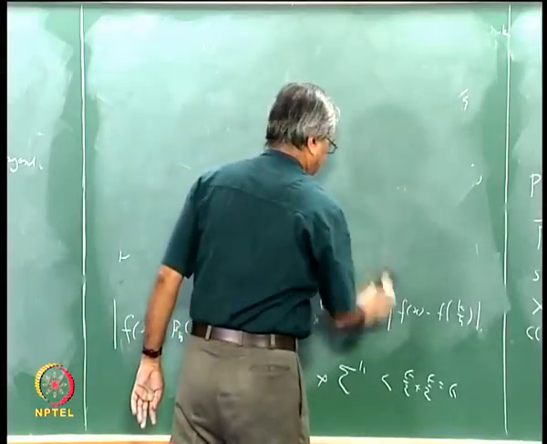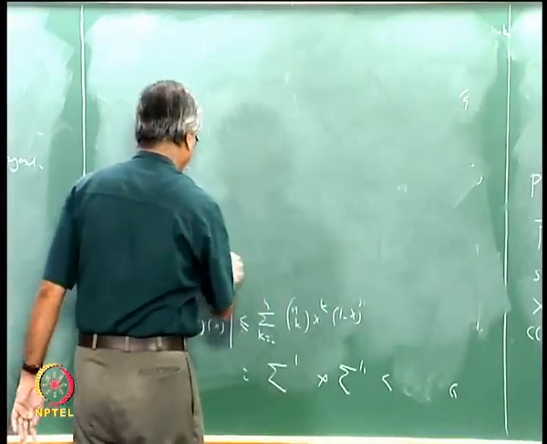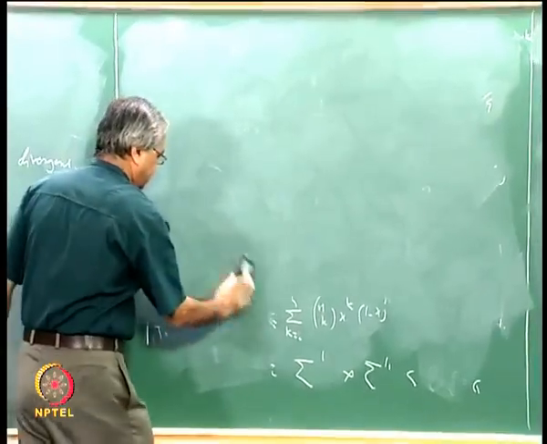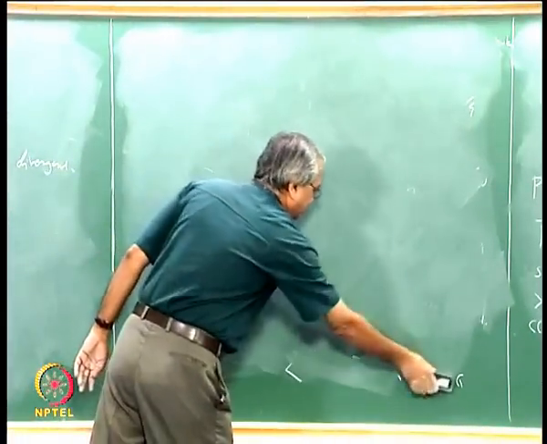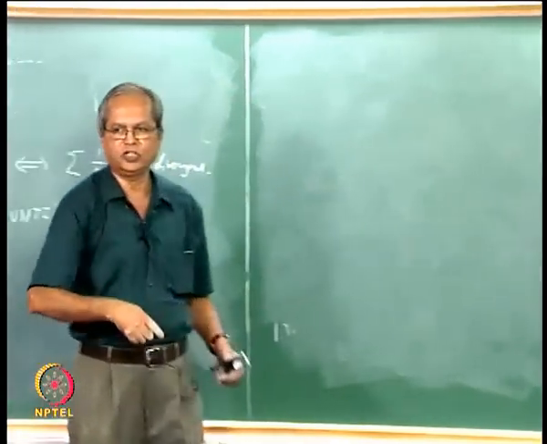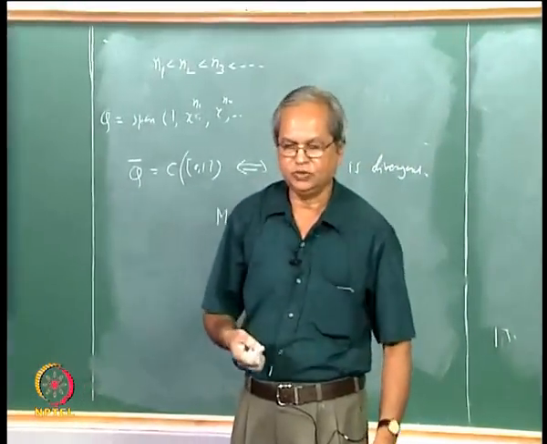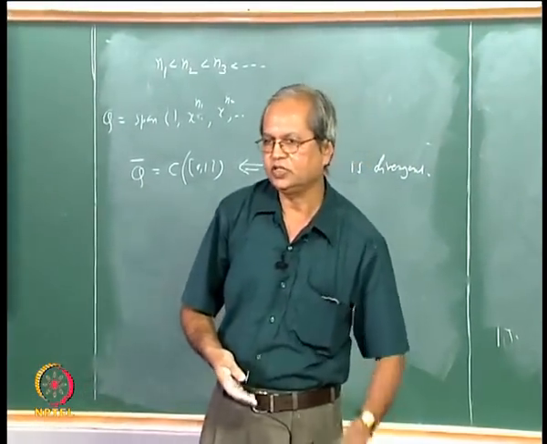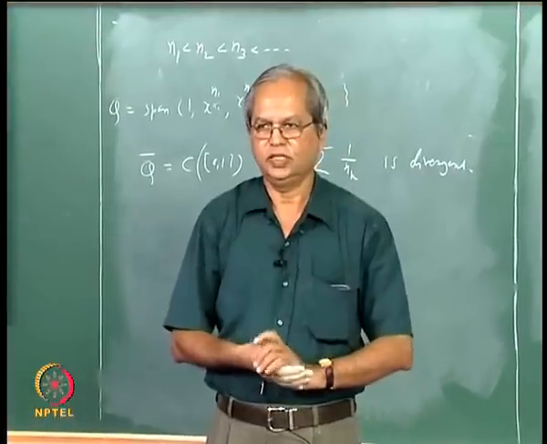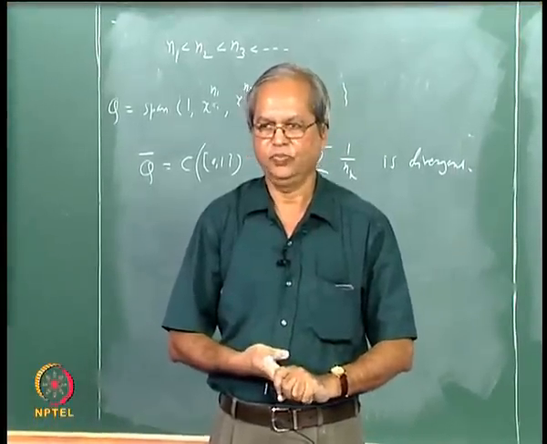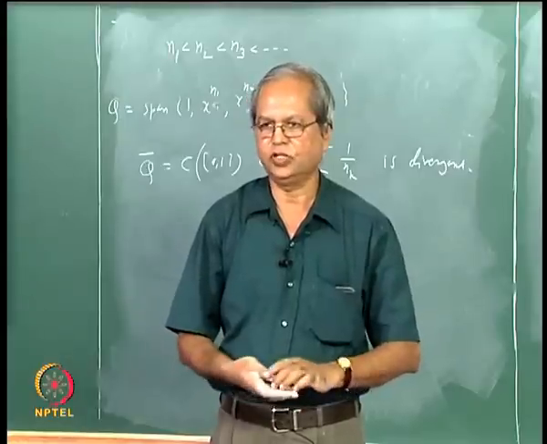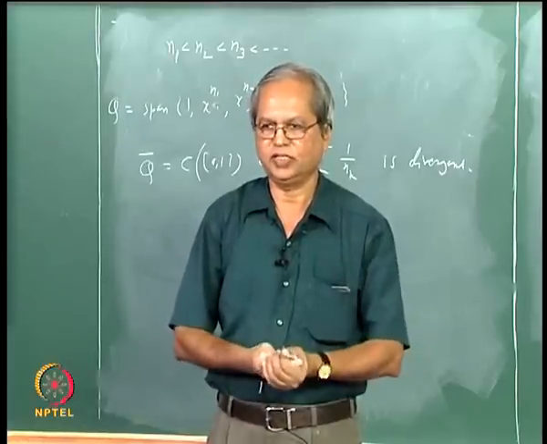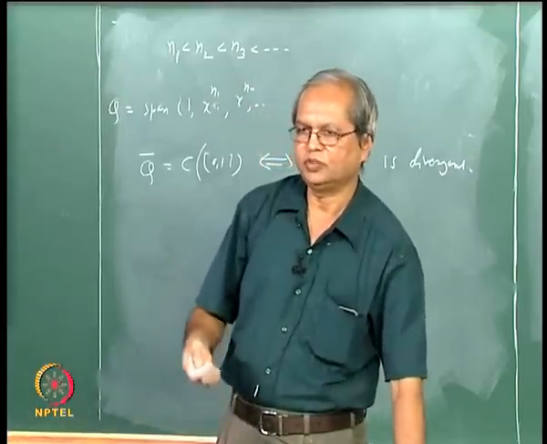Now coming back to the discussion of uniform convergence. What we have already seen is that if you take any sequence of functions and it is uniformly convergent, then it is pointwise convergent. We have seen that the converse is false, and we have seen some special cases where the converse may be true, for example Dini's theorem.